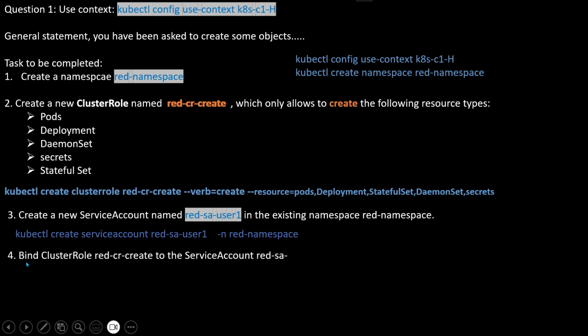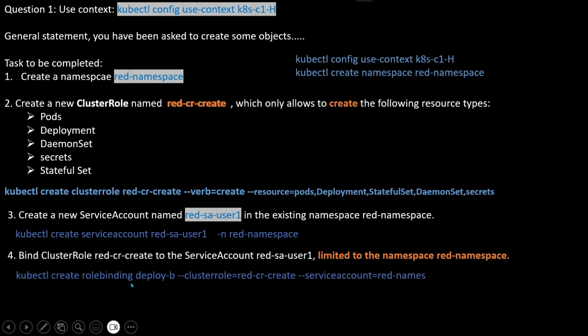The fourth task is to bind the cluster role to the service account, limited to the namespace. It has not asked us to create a cluster role binding, but we know that we can bind with only a role binding. So what we can do here is execute the command kubectl create rolebinding, and the role binding name you can define as anything. No name is mentioned, so we can use our own name. Don't worry. --clusterrole, this is my cluster role. After that, --serviceaccount equal to the namespace, then separated by a colon, and then the service account name. After that, -n and the namespace we have mentioned.